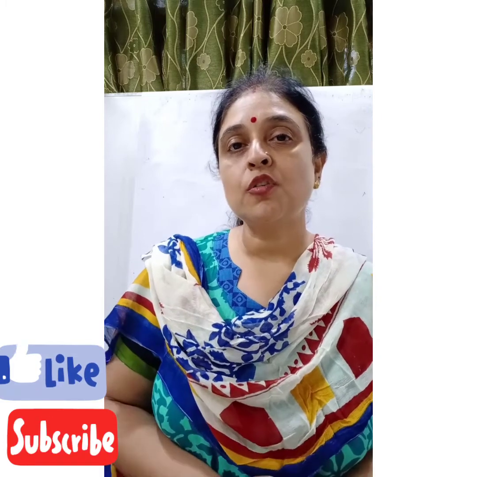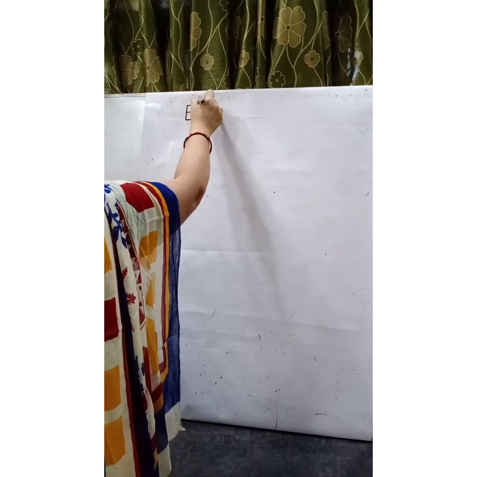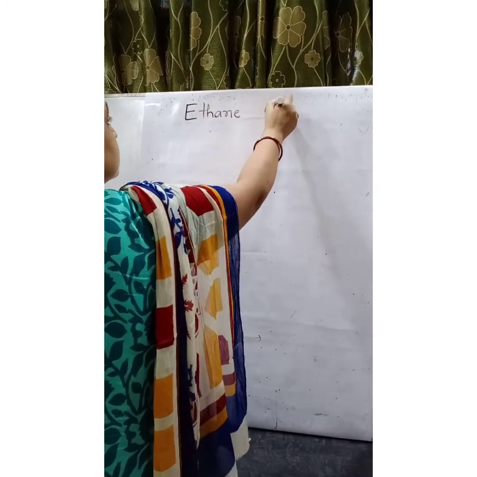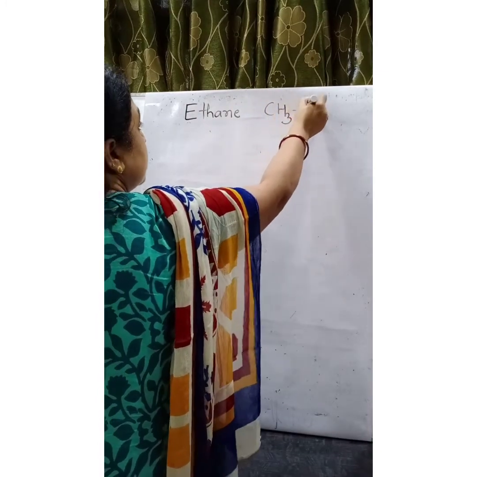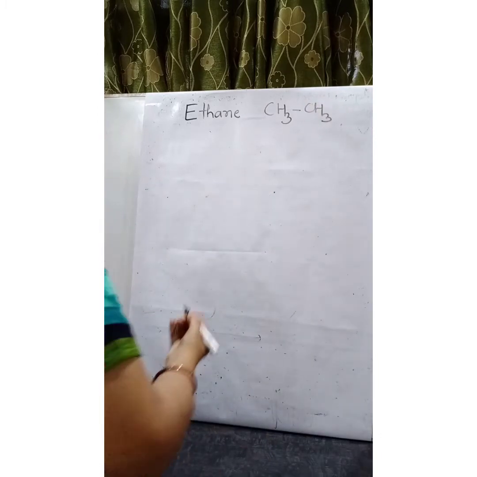In this video, we will discuss the hybridization present in ethane, ethene and acetylene molecule. First of all, let us talk about ethane molecule. CH3CH3, this is the formula of ethane molecule.